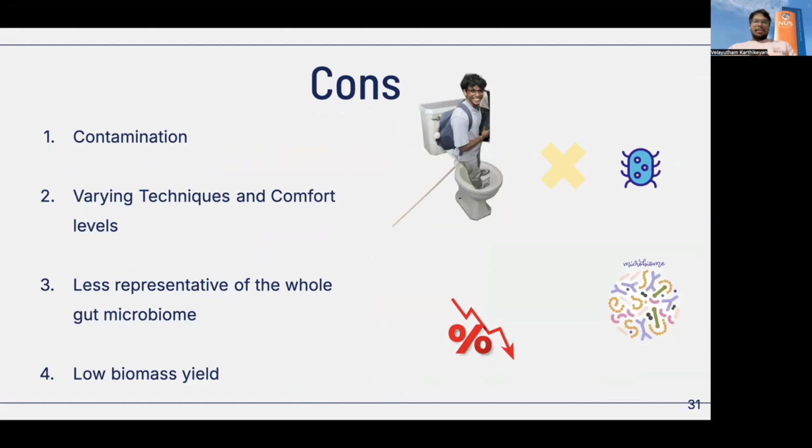The risk of contamination is higher since samples were collected in toilets, and the technique can vary among participants, which affects consistency. Rectal swabs also only capture a small portion of the gut microbiome and produce lower biomass, which can and did reduce sensitivity in downstream analysis.